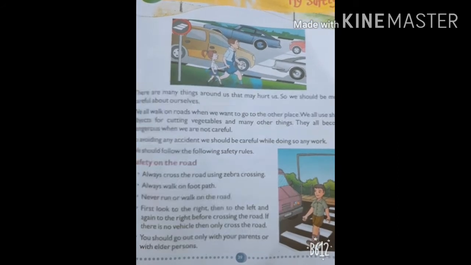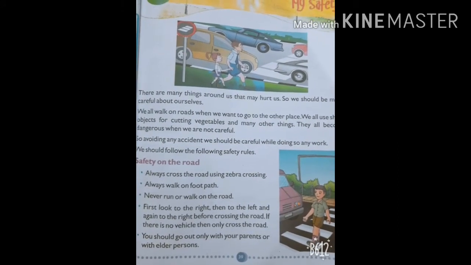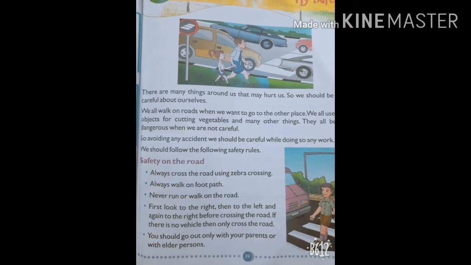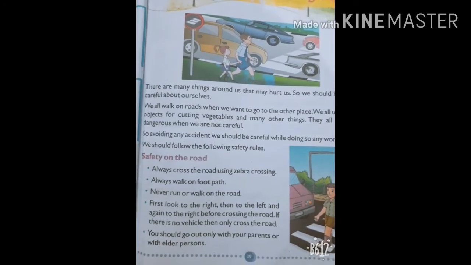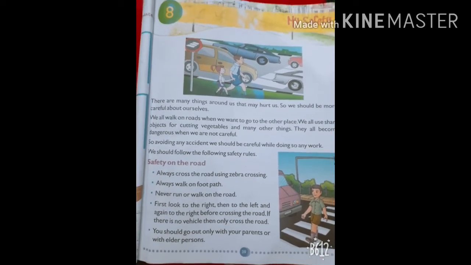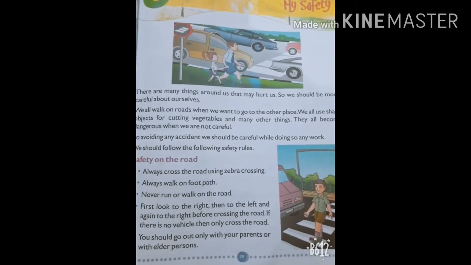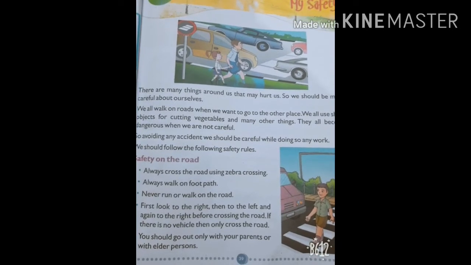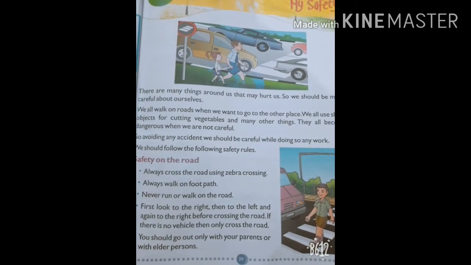Then, first look to the right, then to the left, and again to the right before crossing. Before crossing the road, what do we have to do? First we look to our right, then to our left, then again to the right, and only then cross the road to avoid accidents. The next is that you should go out only with your parents or with elder persons.